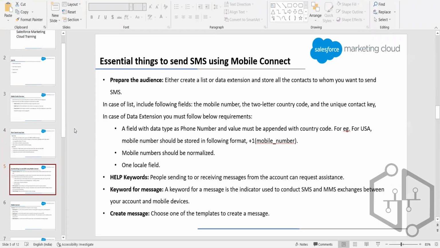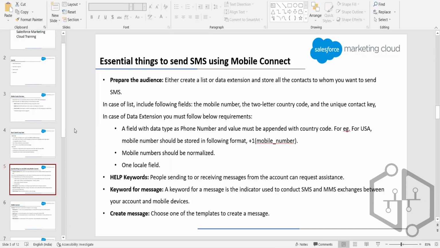Apart from that, we need the audience, right, to whom we want to communicate. So we are going to store our customers either in a list or a data extension. There are a few things we need to keep in mind if we store the data in a list, and a few things if we store it in a data extension. In case of a list, what needs to be done?